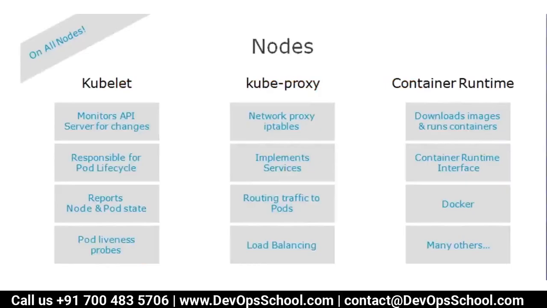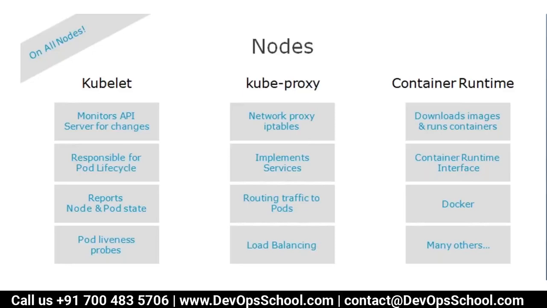Okay, guys. So ultimately, in the node, you have three components: kubelet, kubeproxy, and container runtime. Kubelet monitors the API server for changes and is responsible for pod management. We call it lifecycle. It reports node and pod states, and it also helps with liveness and probes. Kubeproxy handles networking, network proxy, IP tables, and implementing services. What are services?